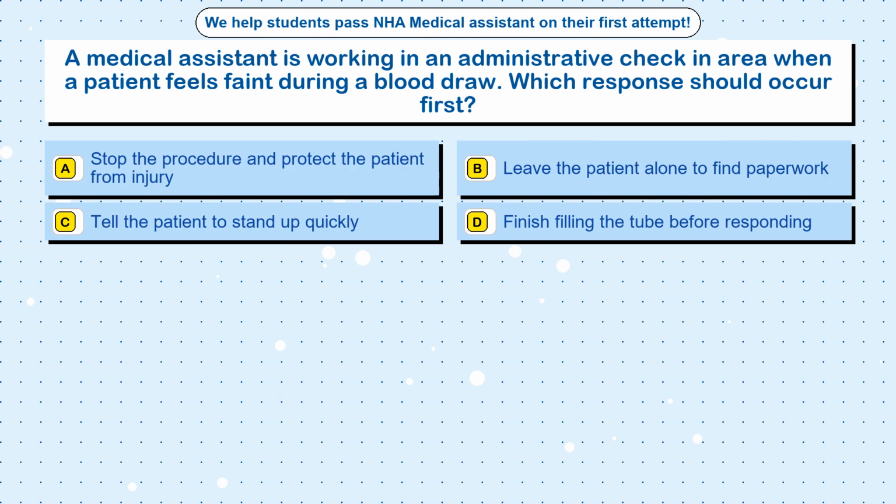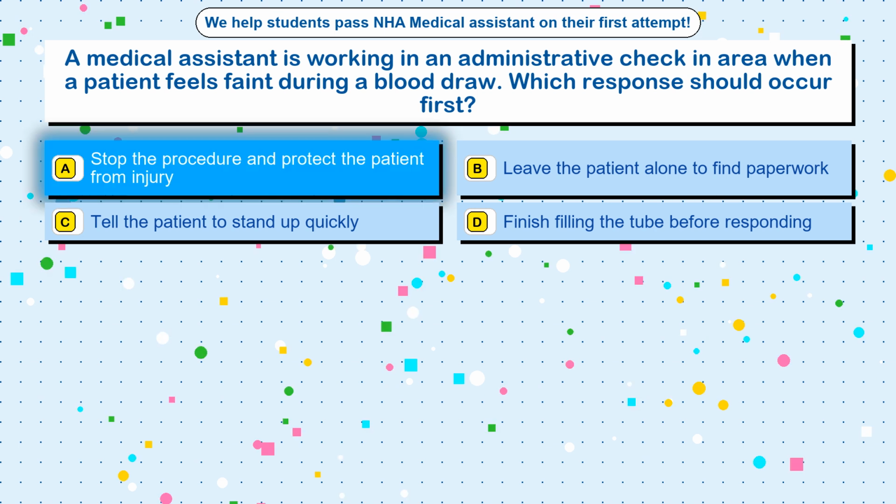Question 100. A medical assistant is working in an administrative check-in area when a patient feels faint during a blood draw. Which response should occur first? Option A, stop the procedure and protect the patient from injury. Option B, leave the patient alone to find paperwork. Option C, tell the patient to stand up quickly. Option D, finish filling the tube before responding.